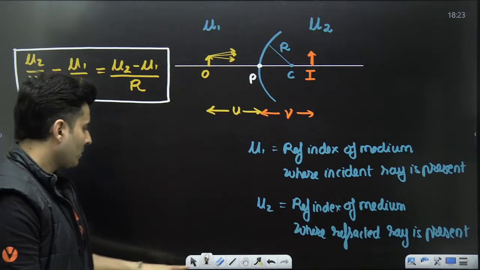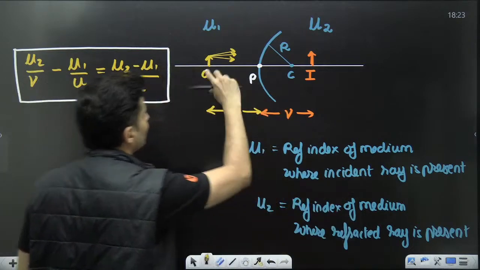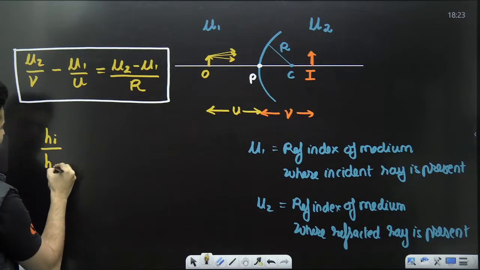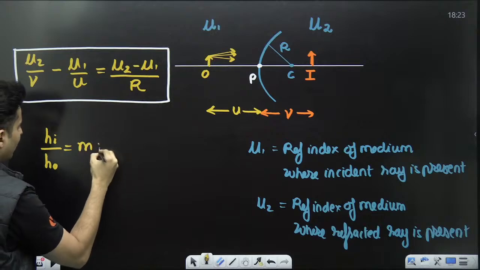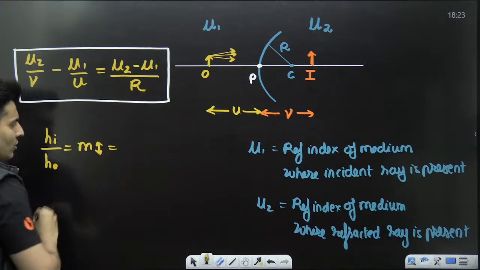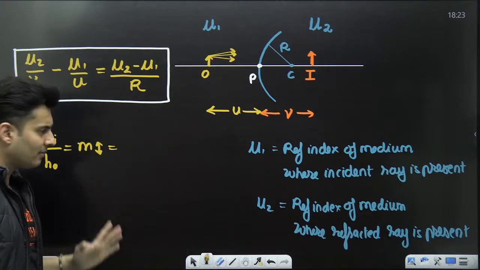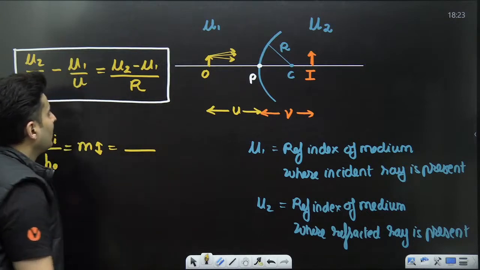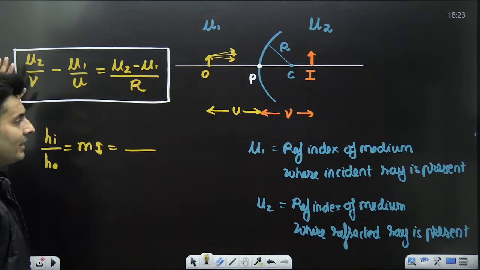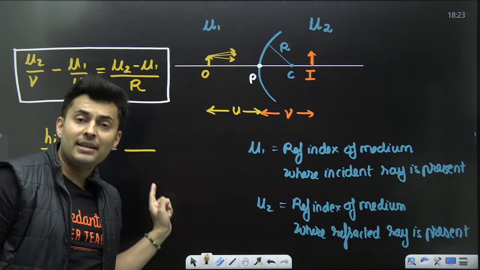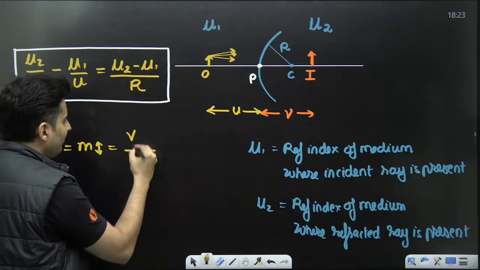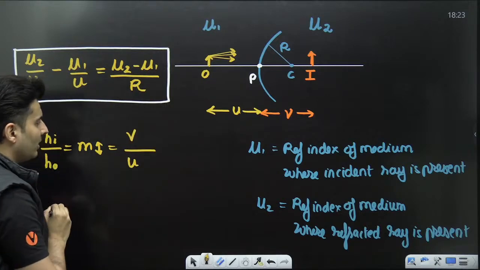Not just that, you should also know the magnification formula, which is image height by the object height, which is your lateral magnification. Here you just need to know one formula for magnification, not the longitudinal one. Look over here, usually for mirrors it used to be minus V by U. That minus sign is no longer there. It will be V by U, but there is more to it.